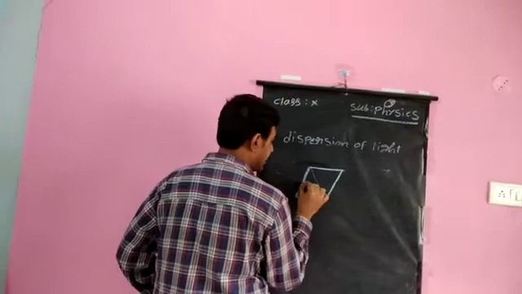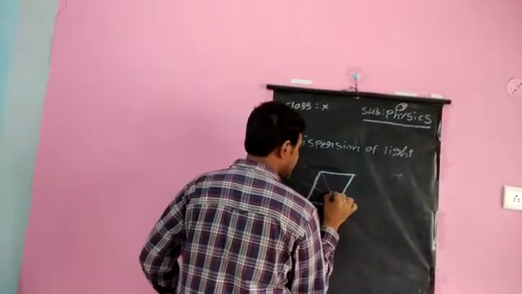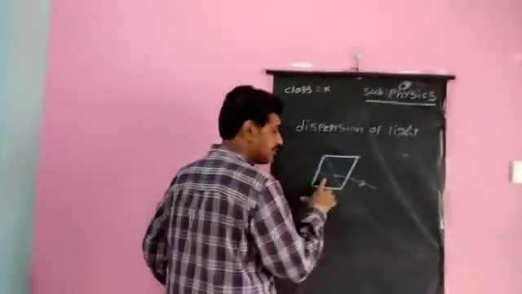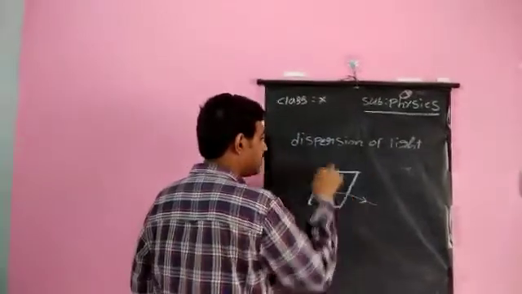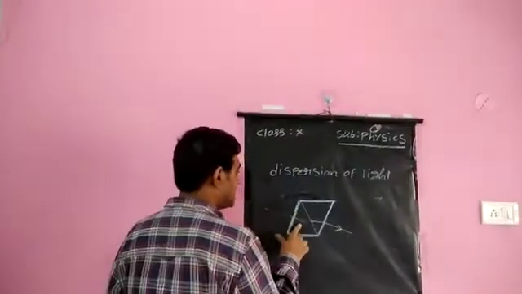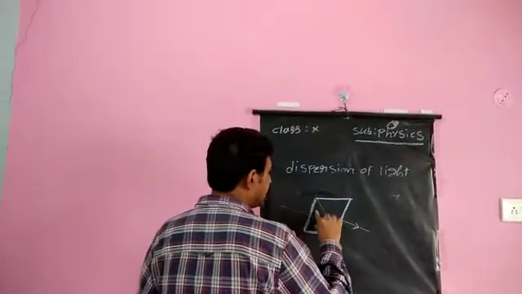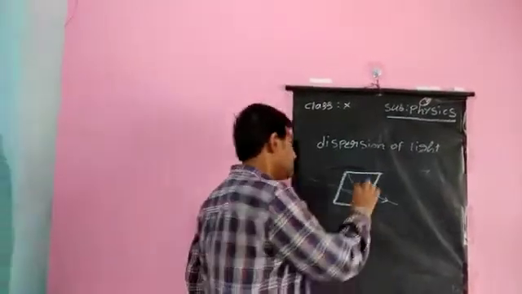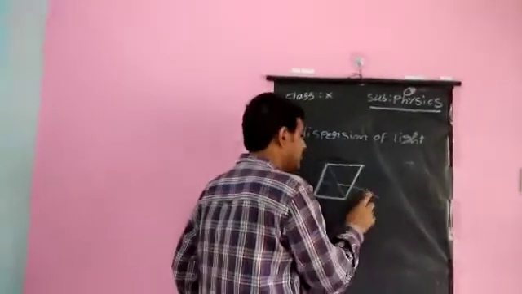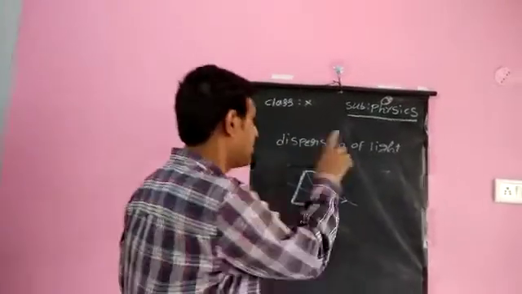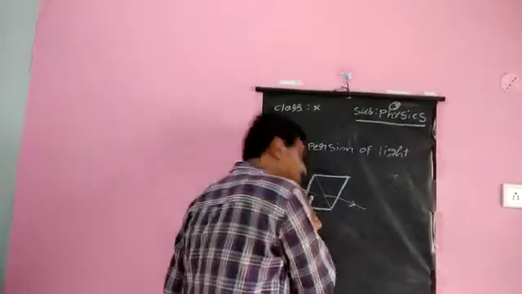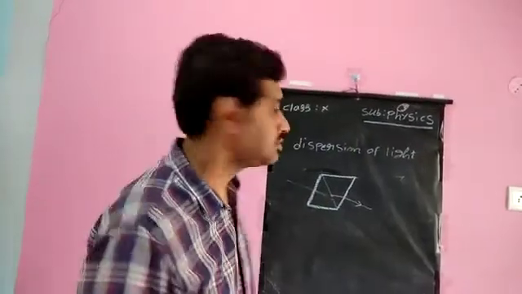So here the splitting takes place, and inside, recombination also takes place. Again it emerges as a single color. One half of the glass slab behaves as one prism, and the other half acts as an inverted prism. When light enters, it splits, and these 7 colors pass through the other part of the slab, which acts as an inverted prism. Here the 7 colors recombine to give us white light again. So that's why you will not observe dispersion of light when it passes through a glass slab. Dispersion takes place actually, but inside the glass slab they recombine into white light.